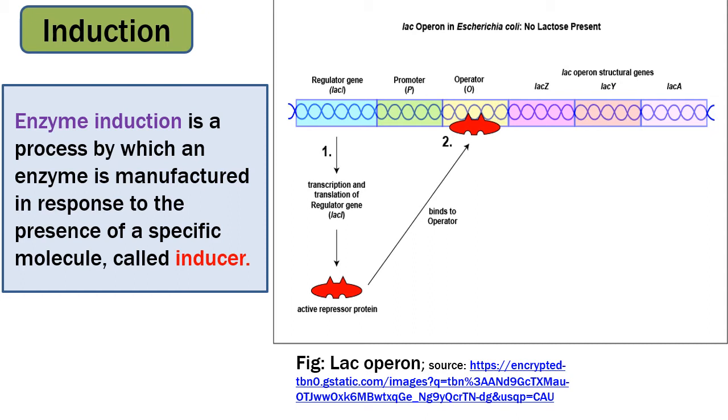But if lactose is present, lactose will bind to the active repressor protein. The binding of the inducer, that is lactose, alters the shape of the repressor protein, making it inactive. The inactive repressor protein will no longer be able to bind to the operator region of the LAC operon, and thus the synthesis of the three structural genes, that is LAC-Z, LAC-Y and LAC-A, will take place.